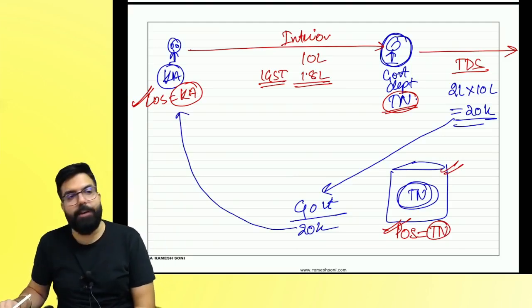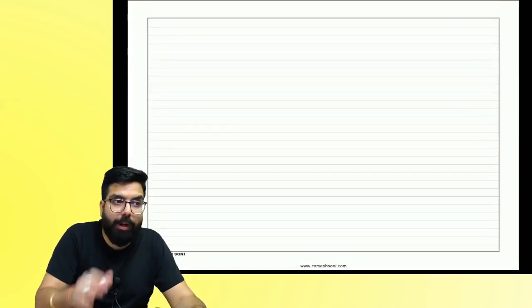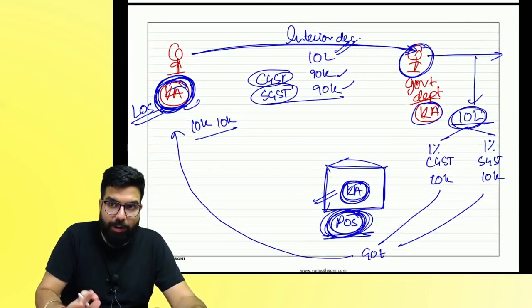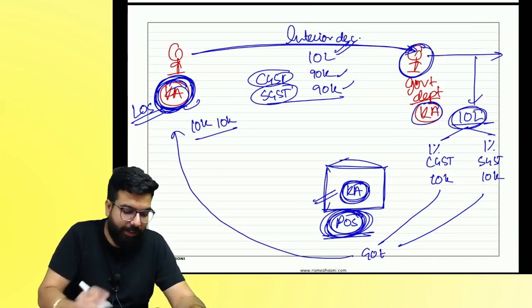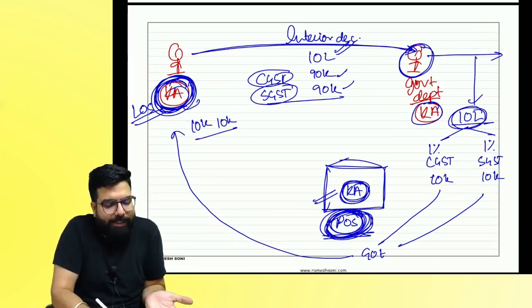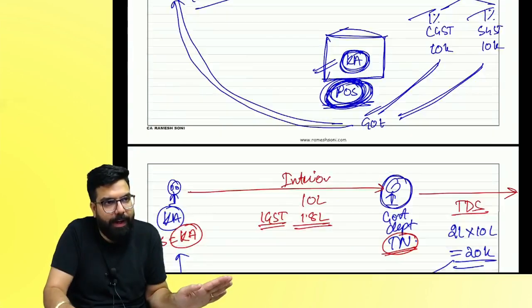Anyone, any doubt till here? Sure, everyone? Chalo. I'll give you one more example. People, listen to me very carefully. Everyone, you have to understand this. Listen carefully. See, I am in Karnataka. Place of supply is in Karnataka. What will I charge? CGST, SGST. They are in Karnataka, so they will deduct CGST and SGST and pay it to the government, and the government will give me the credit.